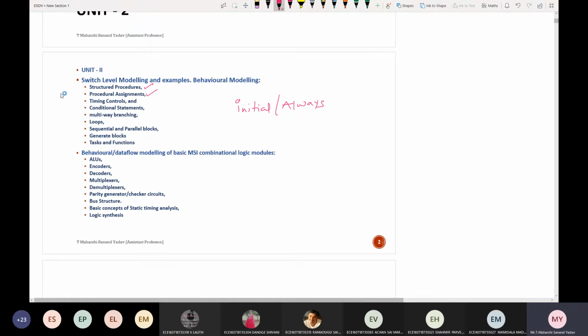Next, what are these procedural assignments? Blocking and non-blocking. Sequential and parallel are called blocks. Next, we have seen timing control statements. How many types are there under this? Three. What are they? Delay based, event based, and level sensitive. Correct.